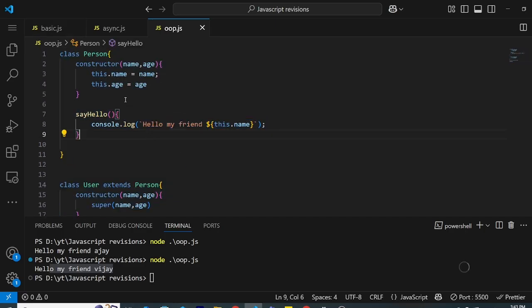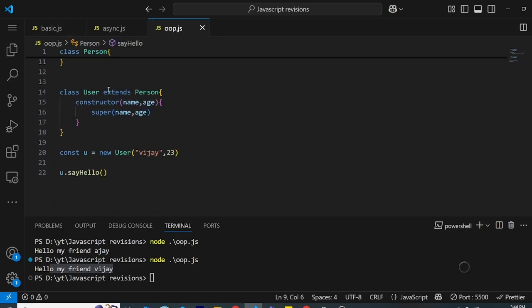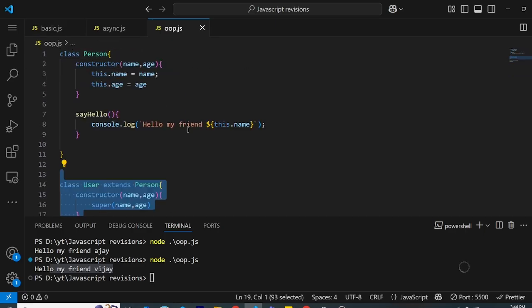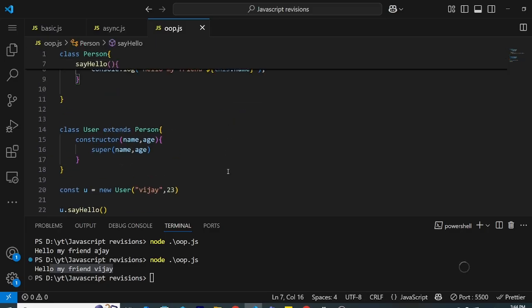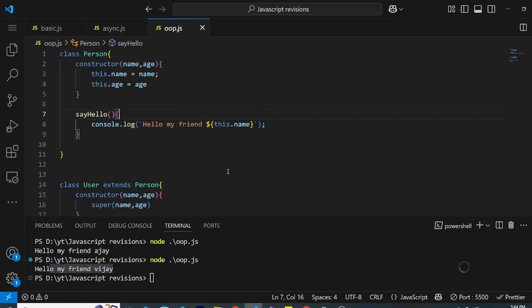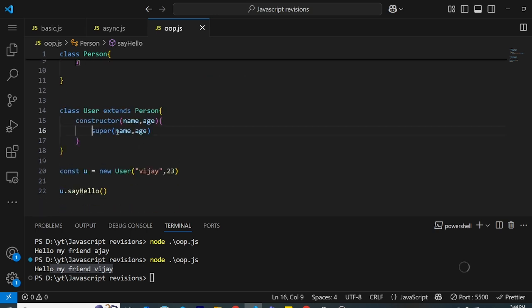That is it, guys. This is class, this is object, this is inheritance, and that is it about revision. This is your object oriented programming. You can create anything, and you understand the super keyword. It calls the parent class constructor method. All right. So that's it.